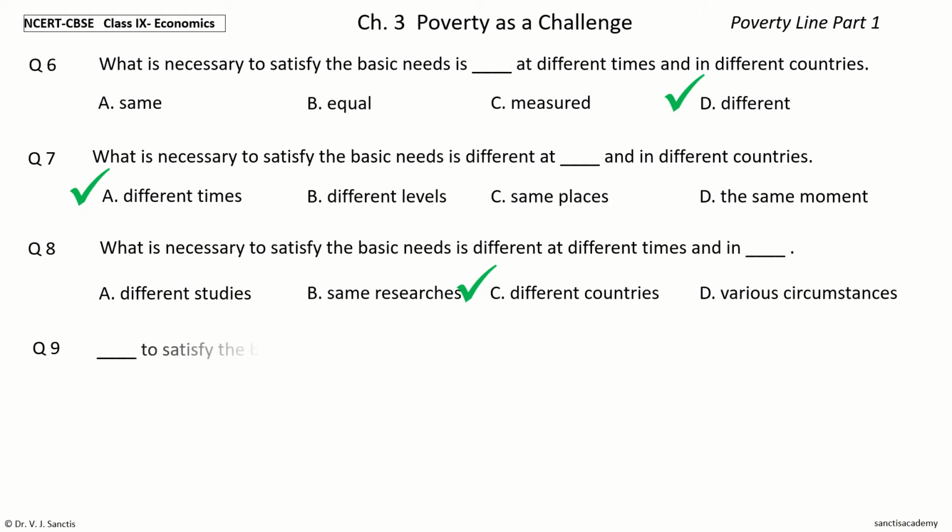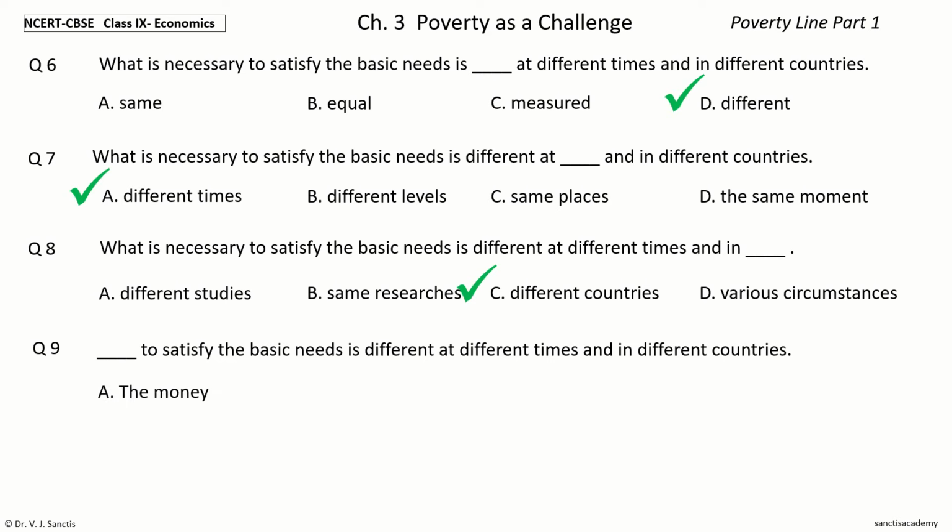Question 9. Dash to satisfy the basic needs is different at different times and in different countries. The options are the money, the means, the opportunity, what is necessary. Your time to choose. And the answer is what is necessary. So, what is necessary to satisfy the basic needs is different at different times and in different countries.